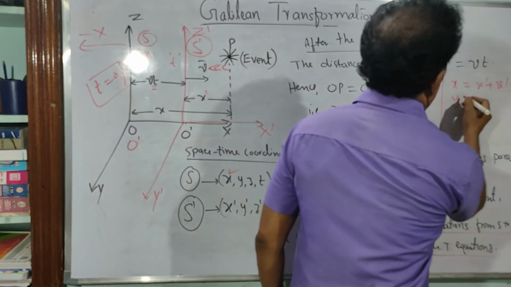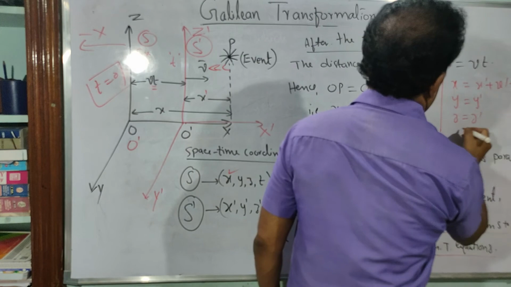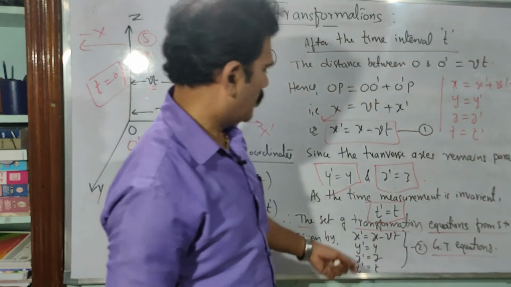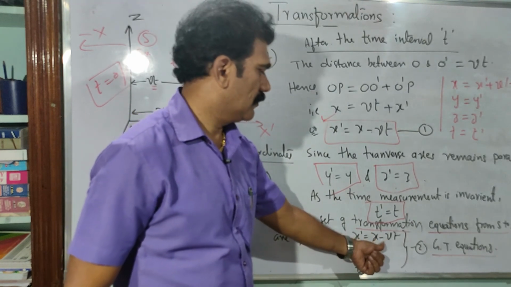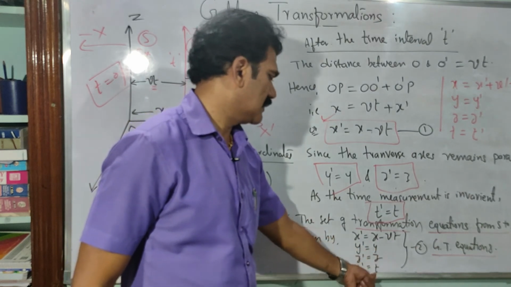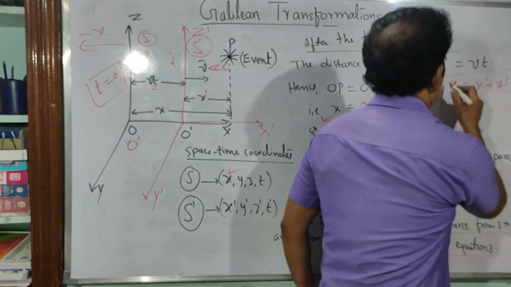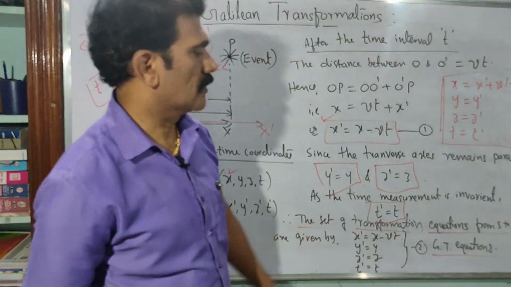Just rearrange the equation: x is equal to x dash plus vt, y is equal to y dash, z is equal to z dash, t is equal to t dash. After rearranging the equation for x, minus vt becomes plus vt here. Then write the equations for y, z, t the same as y dash, z dash, t dash. These are called the inverse Galilean transformation equations.